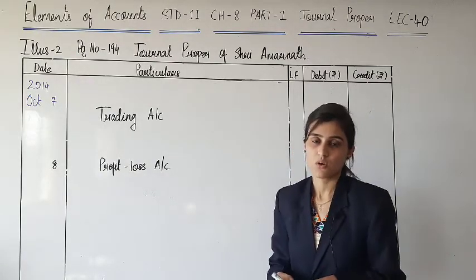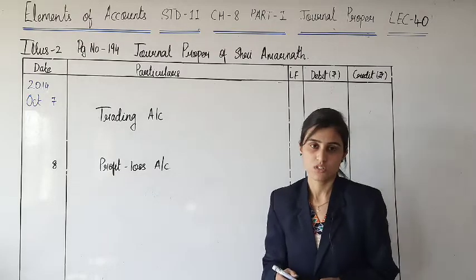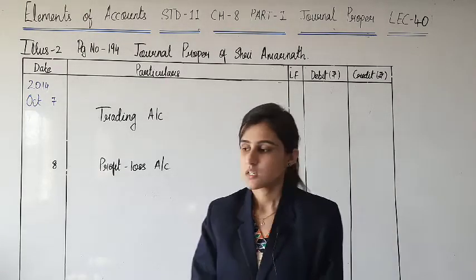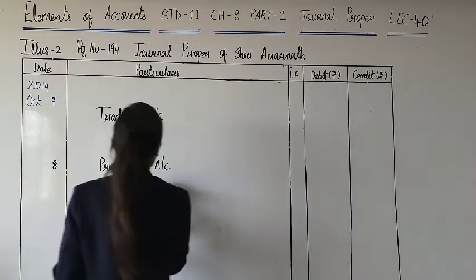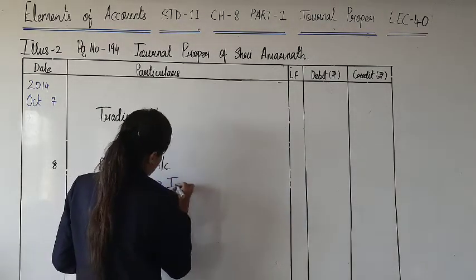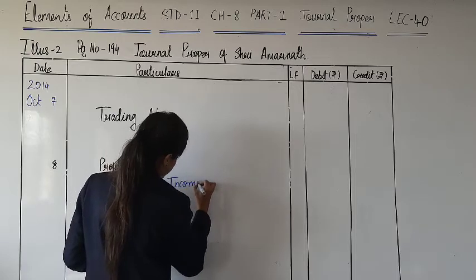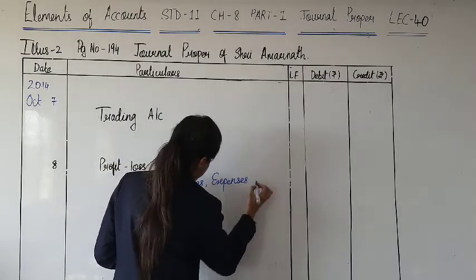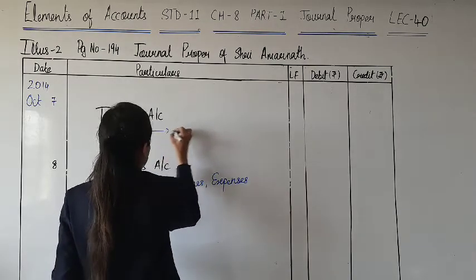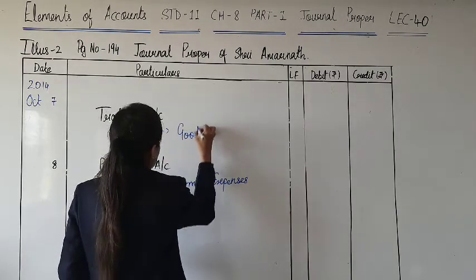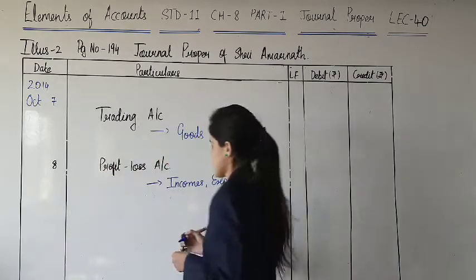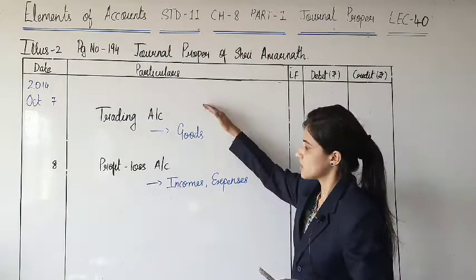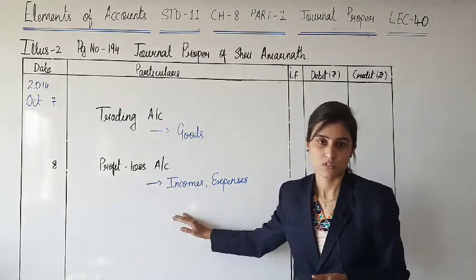Here they are talking about that at the end of the accounting year, that is in the month of March, yes, 31st March, the accounts of incomes and expenses and accounts of goods are to be closed and transferred to trading account and profit and loss account.